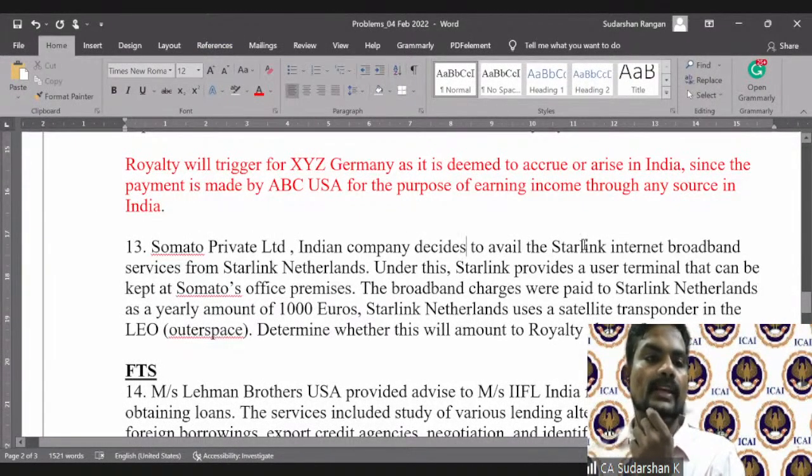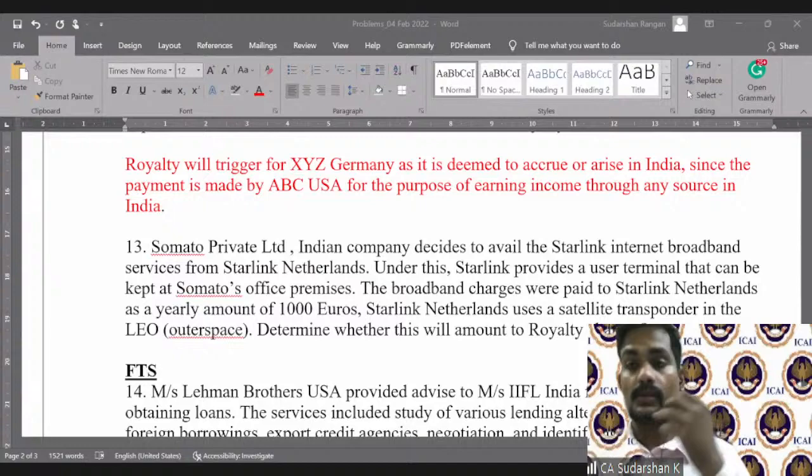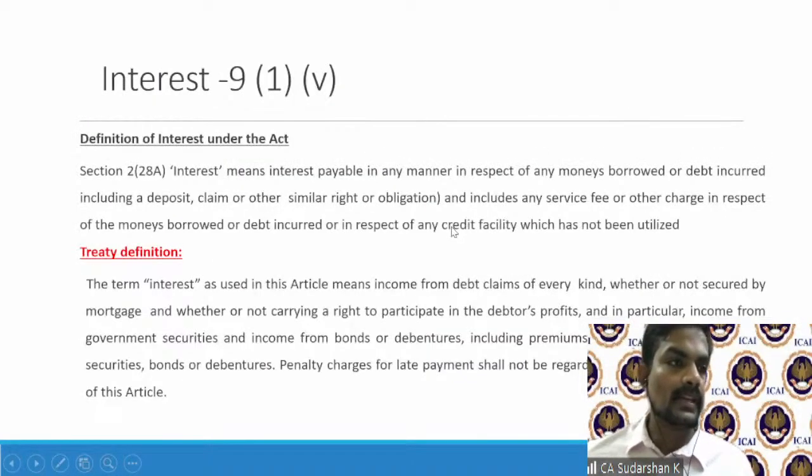So an Indian company avails Starlink's broadband services. Starlink is based out of Starlink Netherlands. So the contract is between the Indian company and a Dutch entity. A yearly subscription, yearly broadband services, internet, 1,000 euros. Starlink Netherlands uses a satellite transponder. Now, why is this very relevant? This was relevant even in the past. Now it has become all the more relevant, thanks to technology.